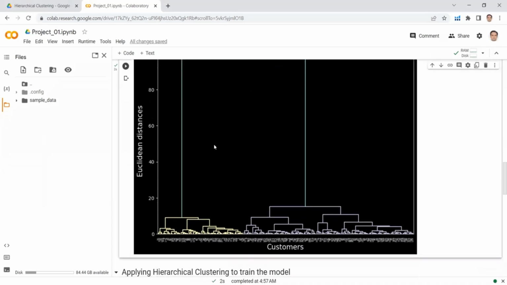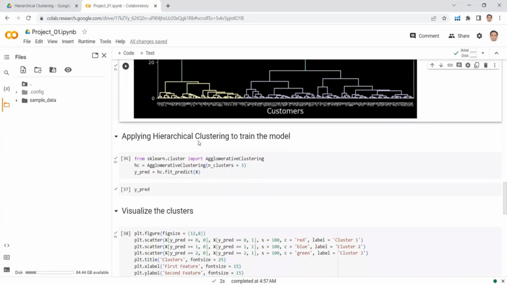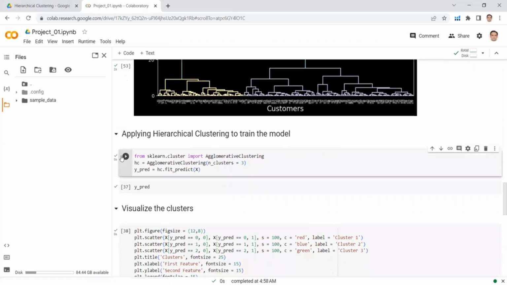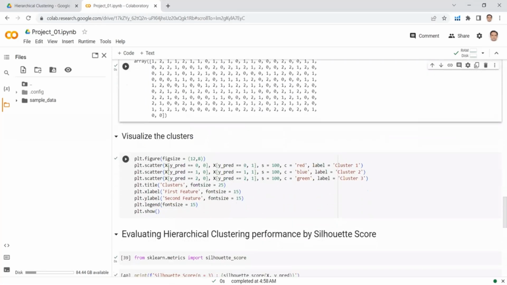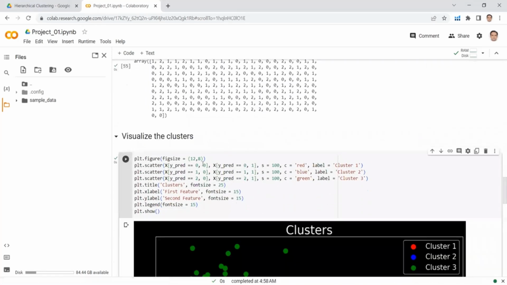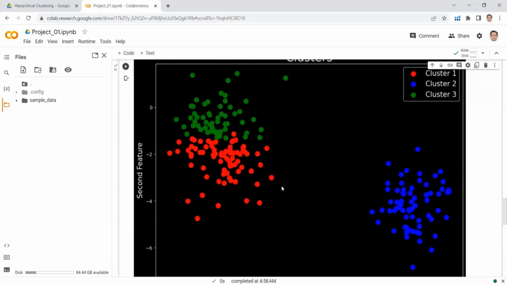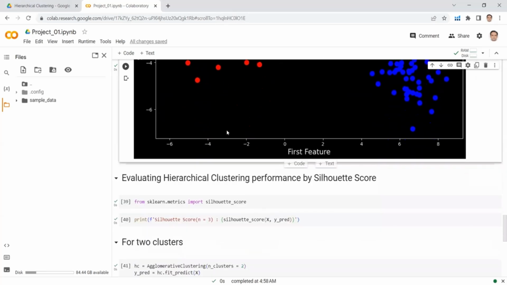Suppose I start with 3 clusters, and in order to verify that my selection is correct, I will have to calculate the silhouette score. So I am starting with 3 clusters. Here are my predictions, and let's plot these clusters. If we plot these clusters, we see that our choice might not be good. We may have 2 clusters, one here and another here, but we have selected number of clusters equals 3. So let's move on and calculate the silhouette score for number of clusters equals 3.